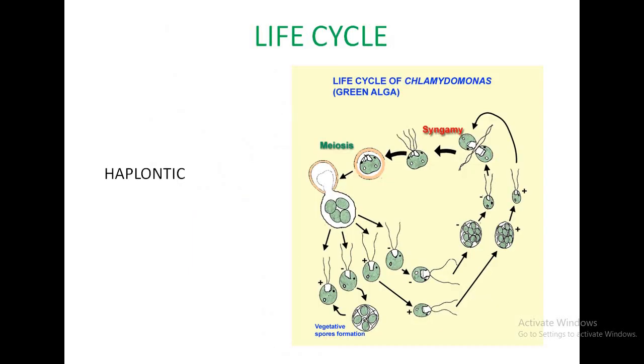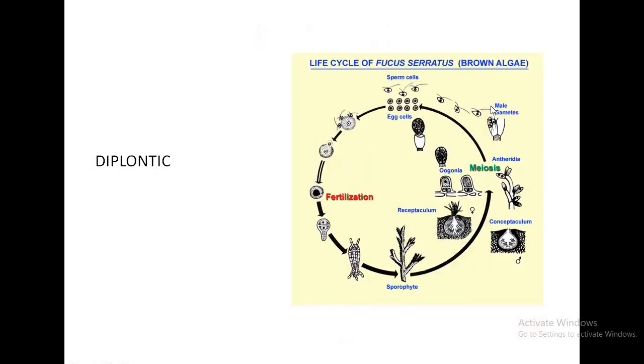When we see the types of life cycle, different algae perform different types of life cycle. Most of the algae show the haplontic type of life cycle, in which only the zygote is a diploid structure and all other stages are haploid. So most of the stages are haploid. This type of life cycle is called haplontic. It is present in Ulothrix, Oedogonium, Spirogyra, Zygnema, Chara and Chlamydomonas. We can see here that only the zygote is diploid, all other stages are haploid.